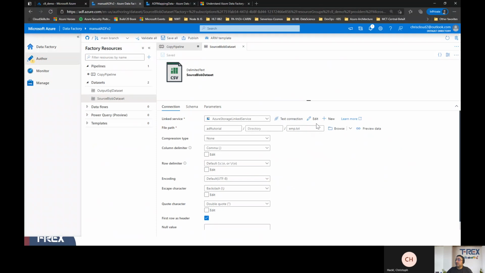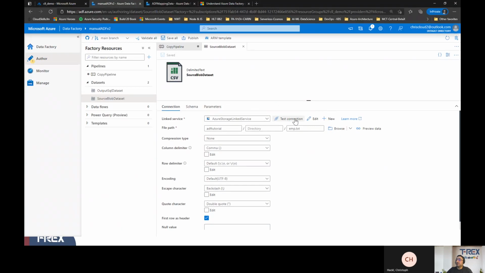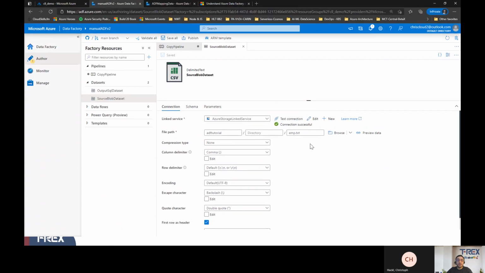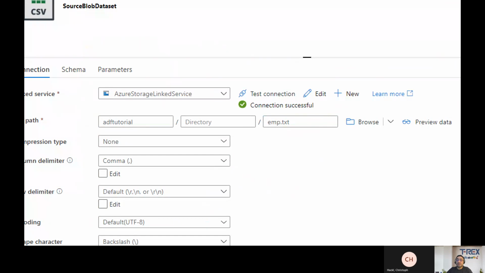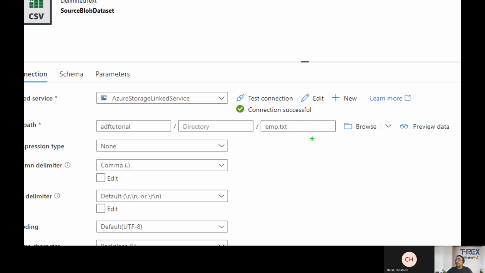If we go and browse this, you can edit or browse it. But if you want to test the connection, I would always suggest clicking on Test connection to make sure that your connection is active, meaning that you can reach that data source. Once you get this connection successful, that's very important. It means that you can go for it.